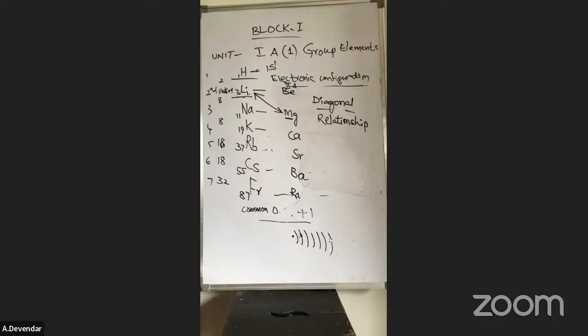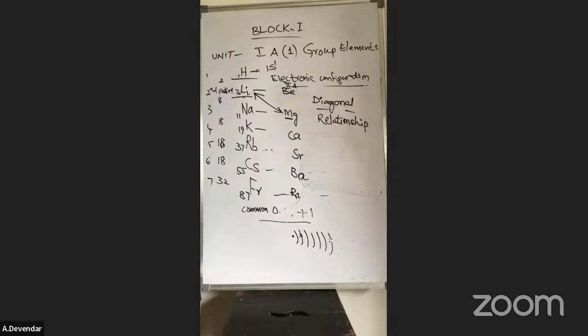These are the 3 questions you have covered so far for the 5 marks question: the electronic configuration, diagonal relationship, and anomalous property of lithium. Why is there an anomalous property? Because of the small size, it behaves with peculiar properties among the same group. Because of its small size, it is very hard and ductile in nature. Ductile means you can make it into sheets. It does not lose its luster. At ordinary temperature, it can react with nitrogen, forming nitrides. But with bromine, it is a very slow reaction. These are the important properties of lithium. That's why they show the anomalous properties. Okay, this is about the anomalous properties.